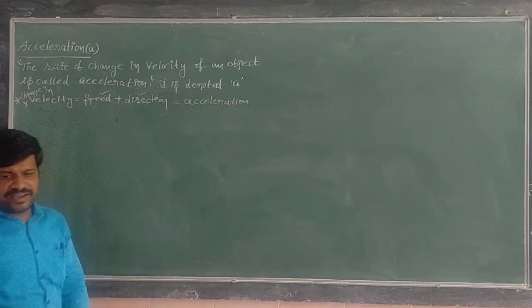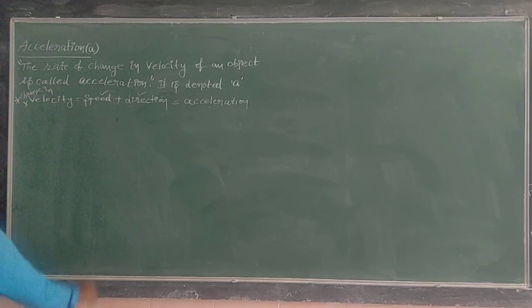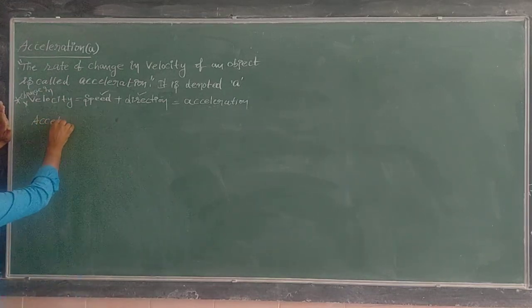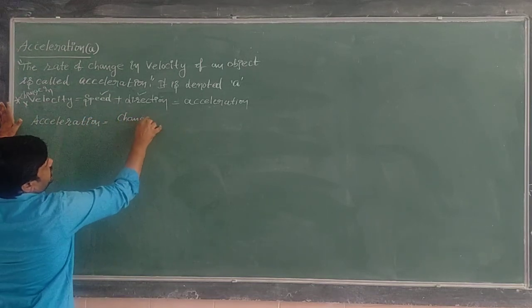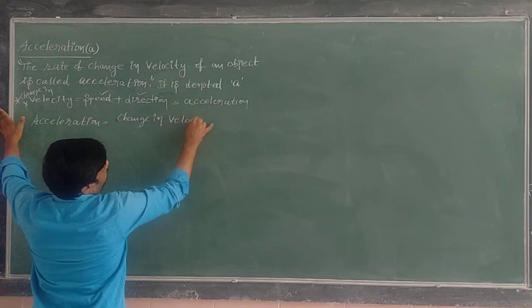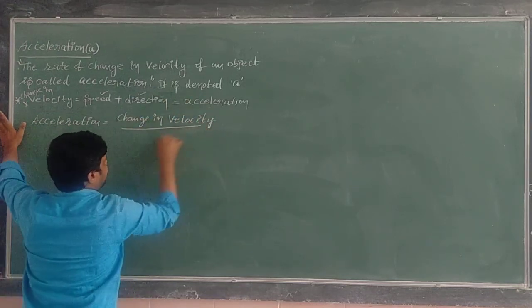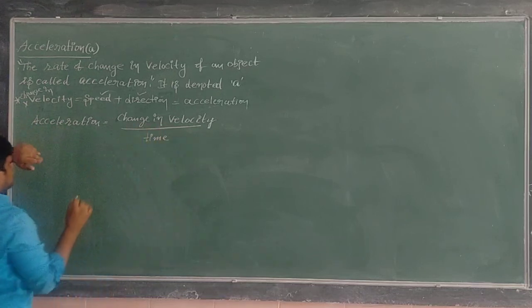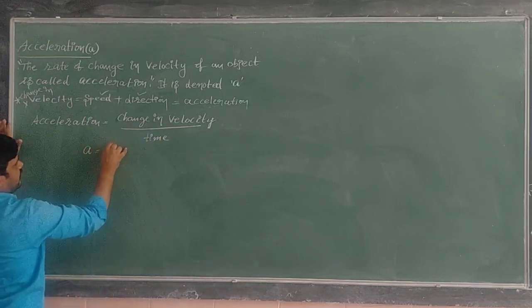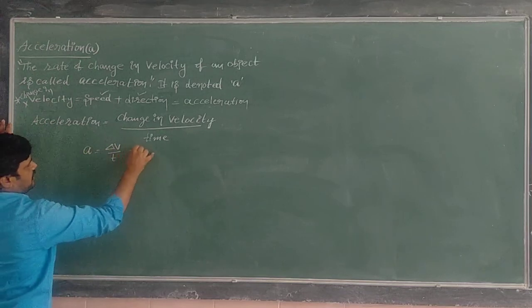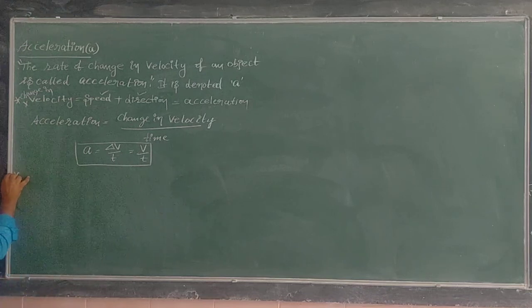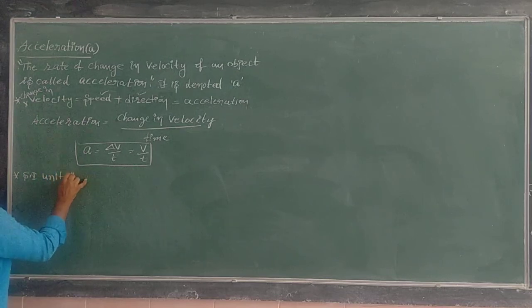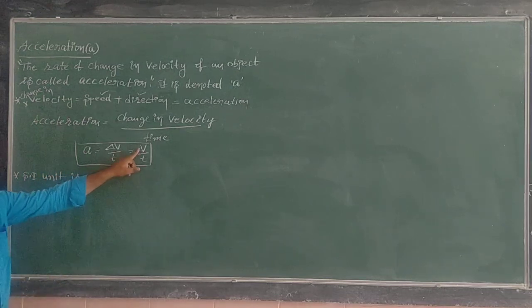Next, how to write acceleration mathematically? Acceleration a is equal to change in velocity divided by time, that is, delta v divided by time. Next, the SI unit of acceleration.